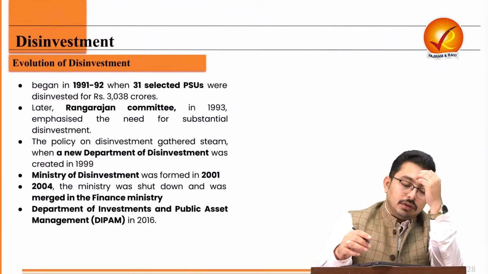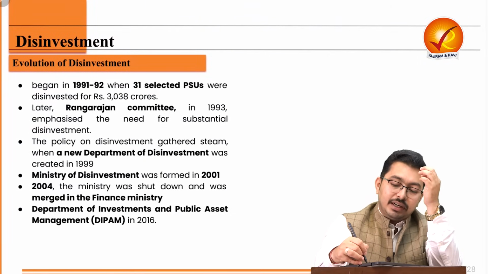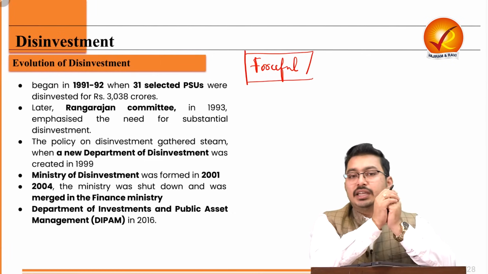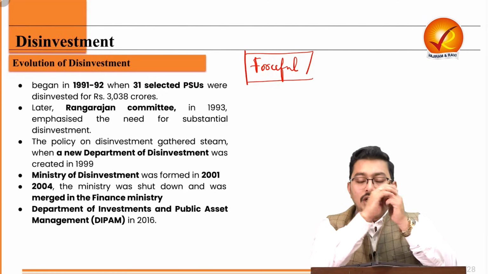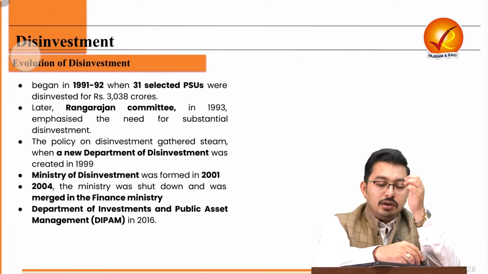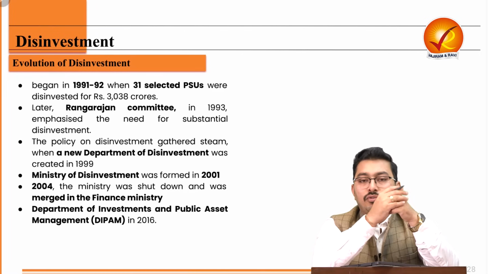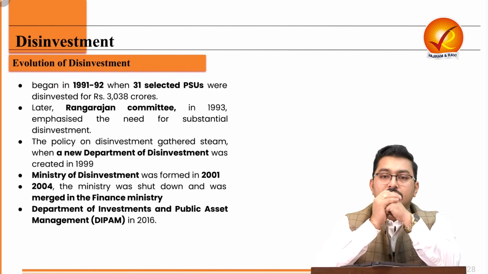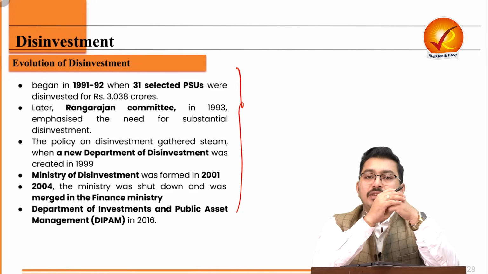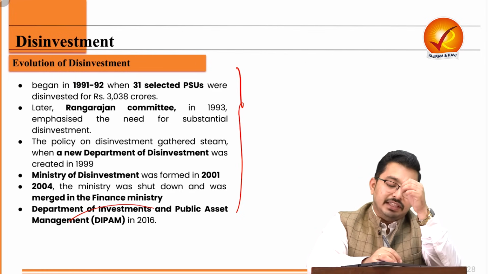Now, over the period of time, how it has evolved is that there was forceful disinvestment in the 1990s, 1991. Why? Because whenever a BOP crisis is there, a lot of restrictions are forced from the Bretton Woods organizations like the World Bank.